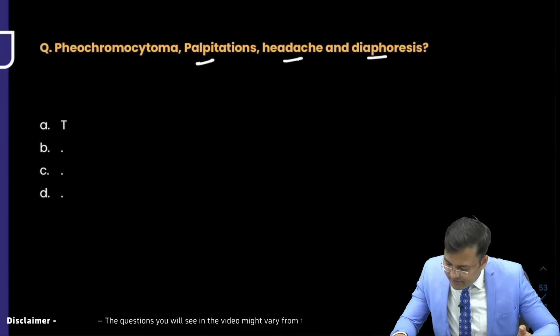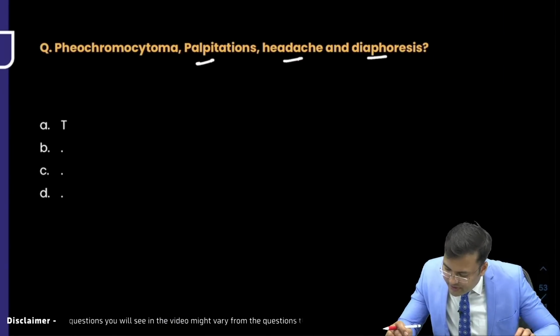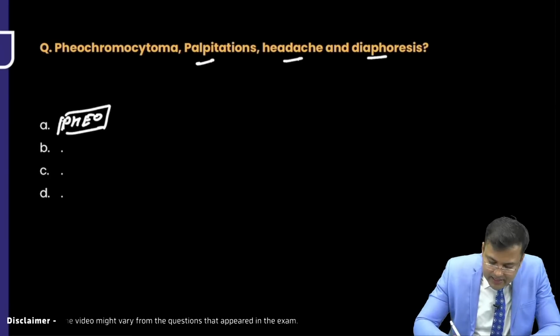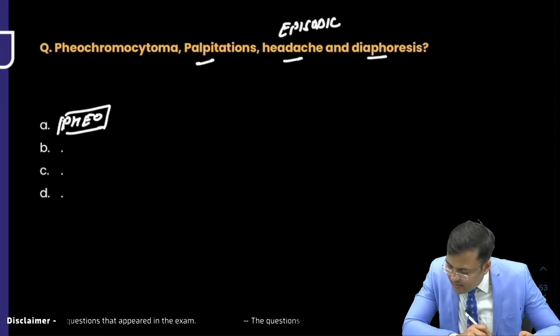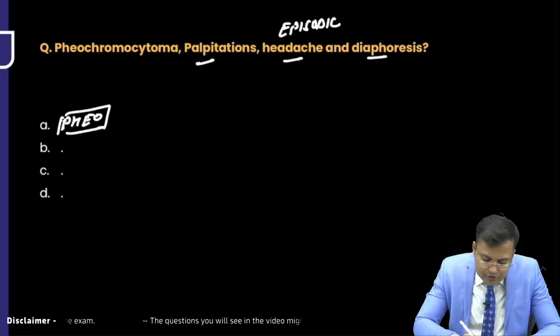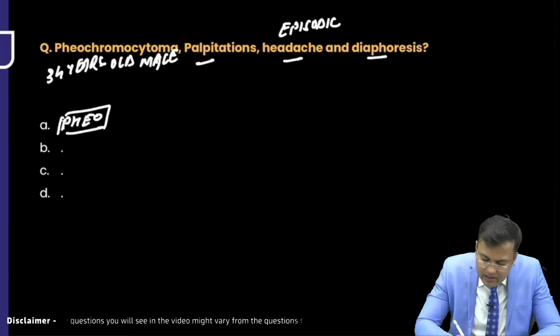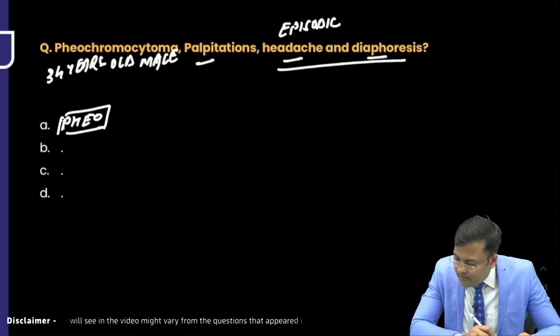Anybody remembers this question? Episodic headache, the option has pheochromocytoma, okay? Patient was a 34 years old male having episodic headache, hypertension, diaphoresis.